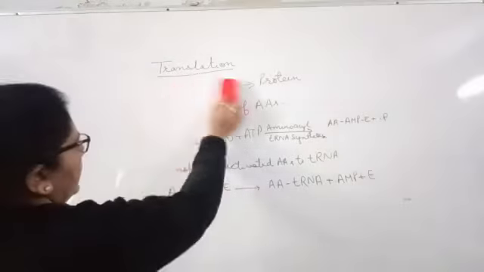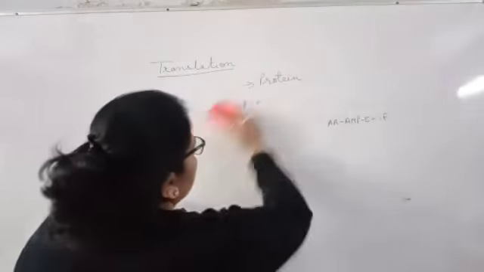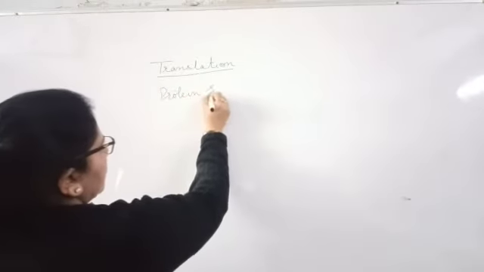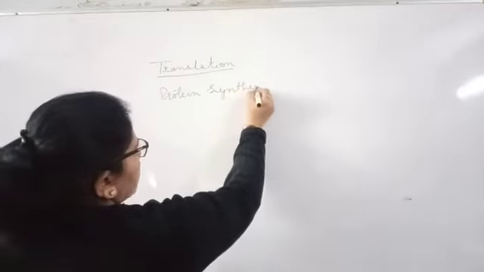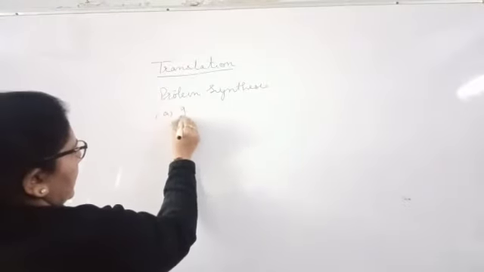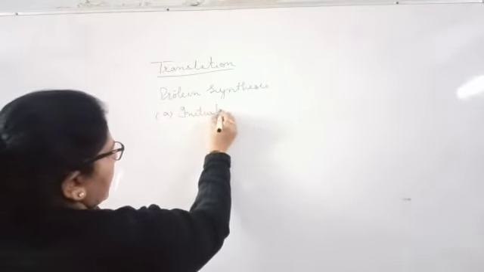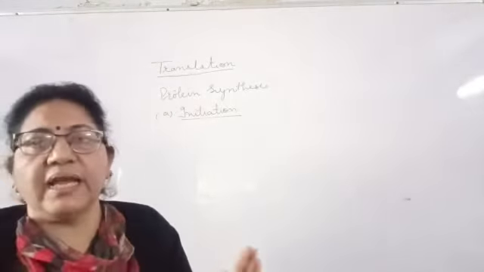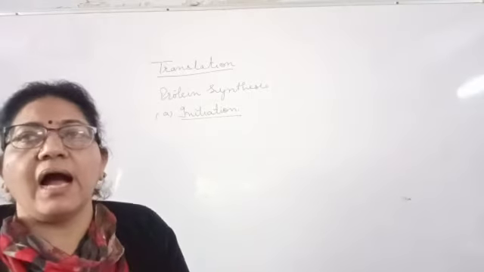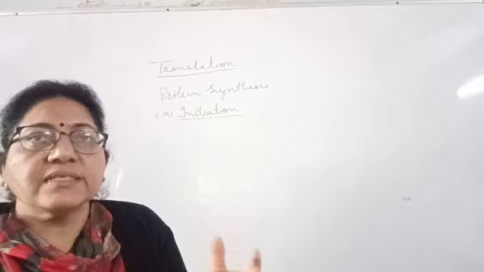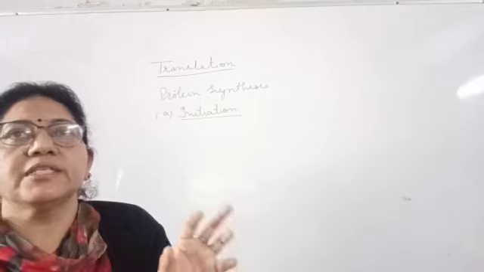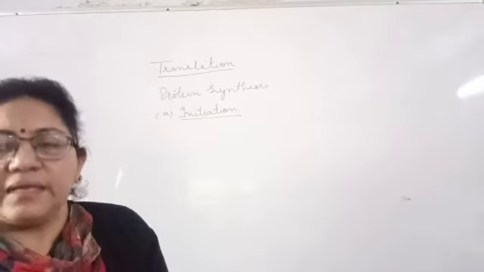Now first we have the step of protein synthesis, that is your initiation. The first step is initiation. For that we require mRNA, tRNA as well as rRNA. R means ribosomal RNA, which is the site of protein synthesis, and it has two subunits, the smaller subunit and the larger subunit.